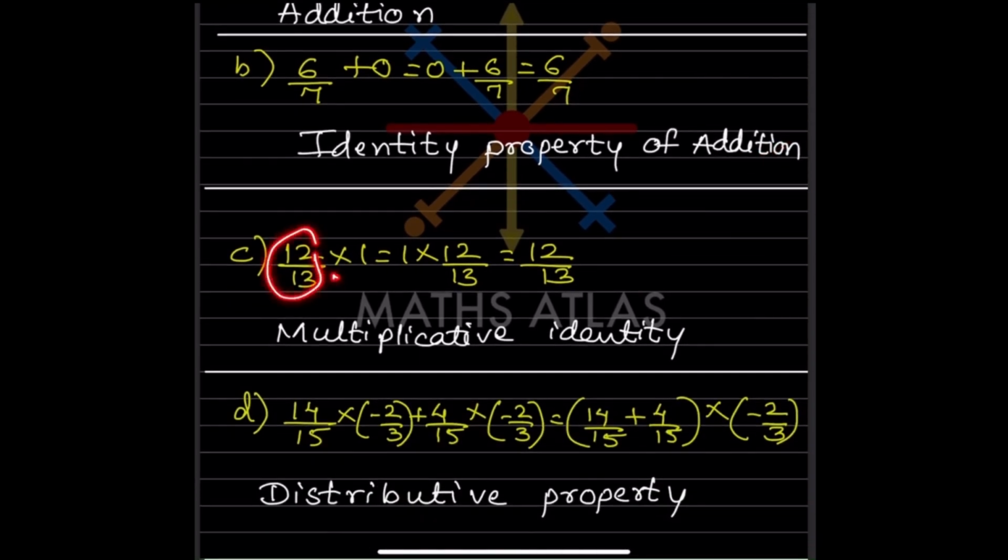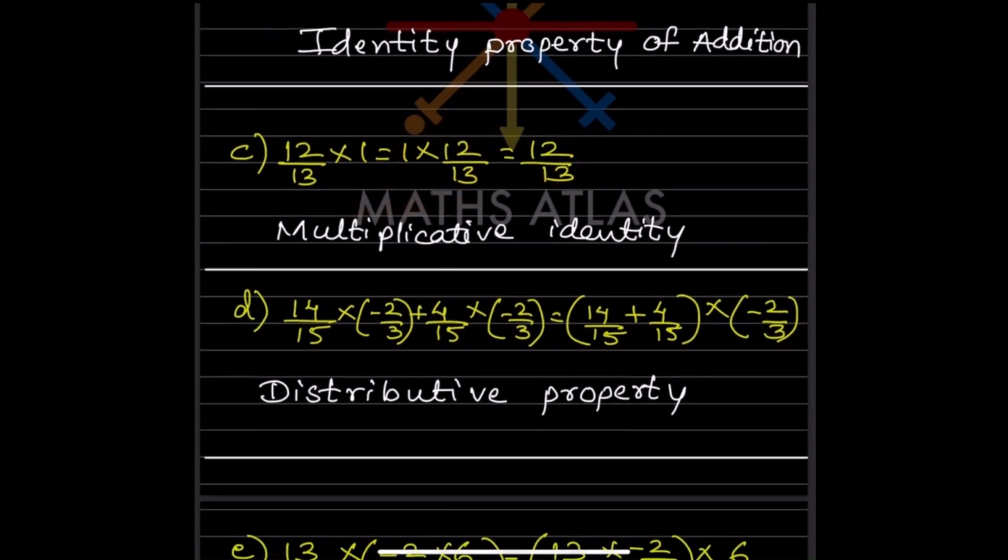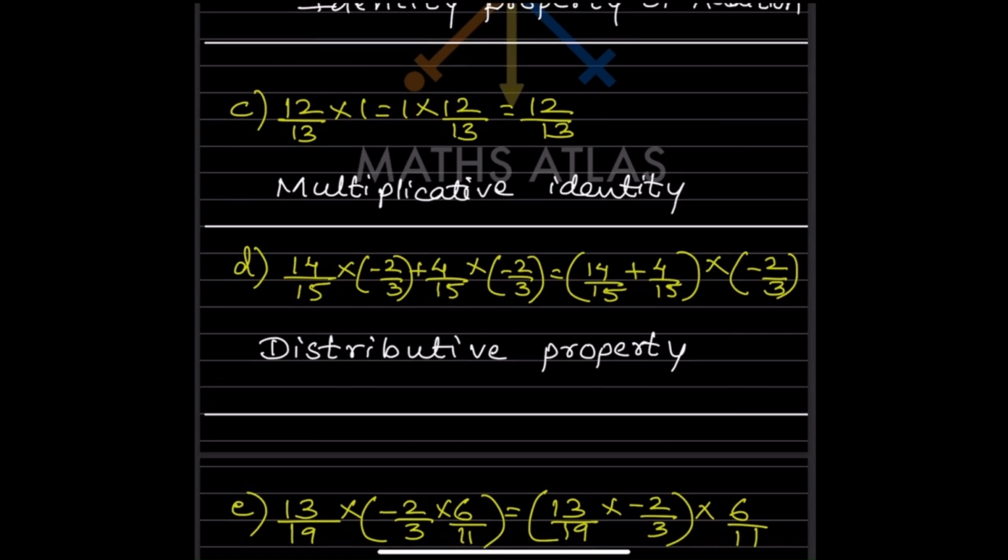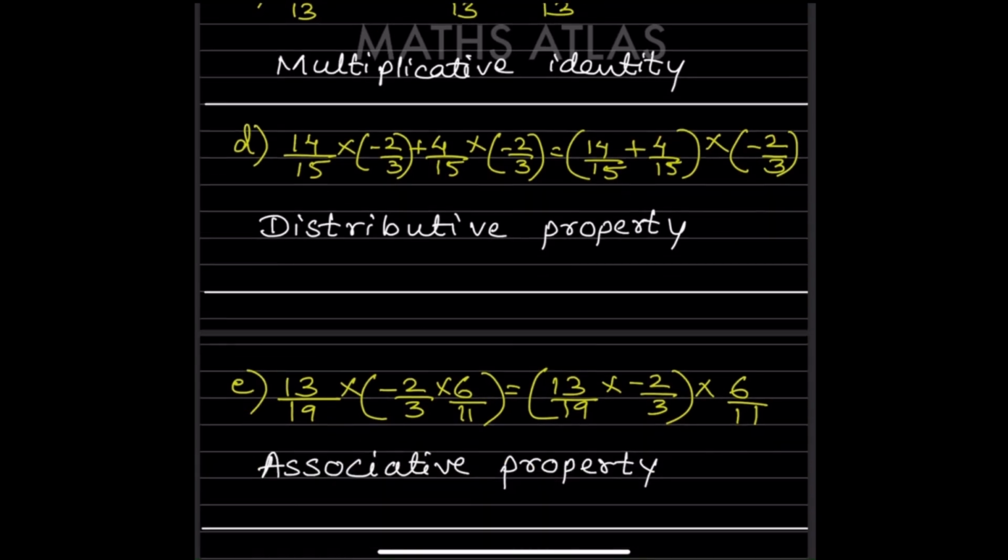Now here, 12 by 13 into 1, that is 1 into 12 by 13. When you multiply this, that will be 12 by 13, and that is the multiplicative identity. Now when you see such a type, 14 by 15 into minus 2 by 3 plus 4 by 15 into minus 2 by 3, so that will be this together and this together. This is going to be only ones because these both are the same. So what we are going to do? That will be A into (B plus C). So that is the distributive property.